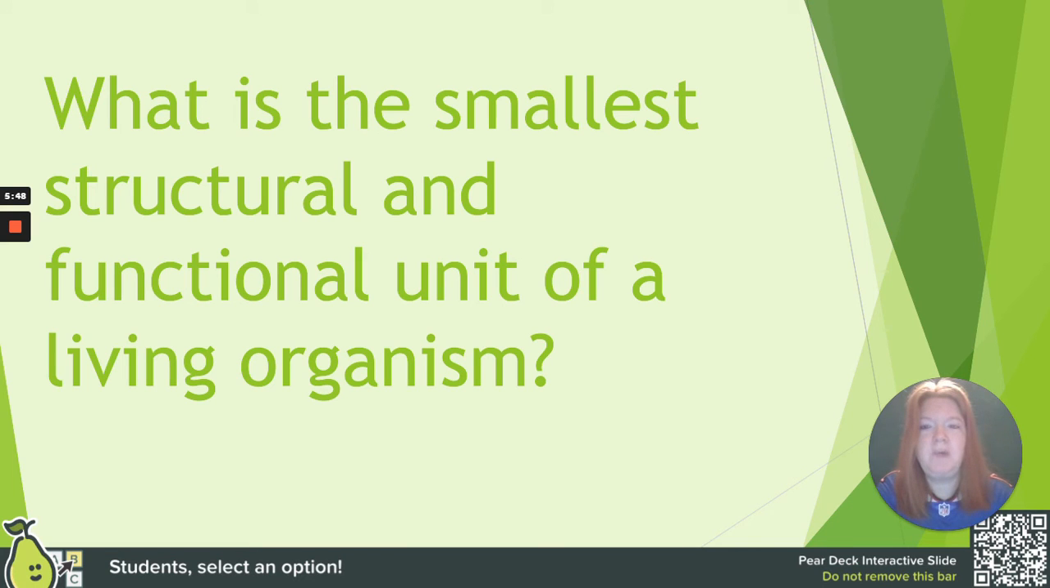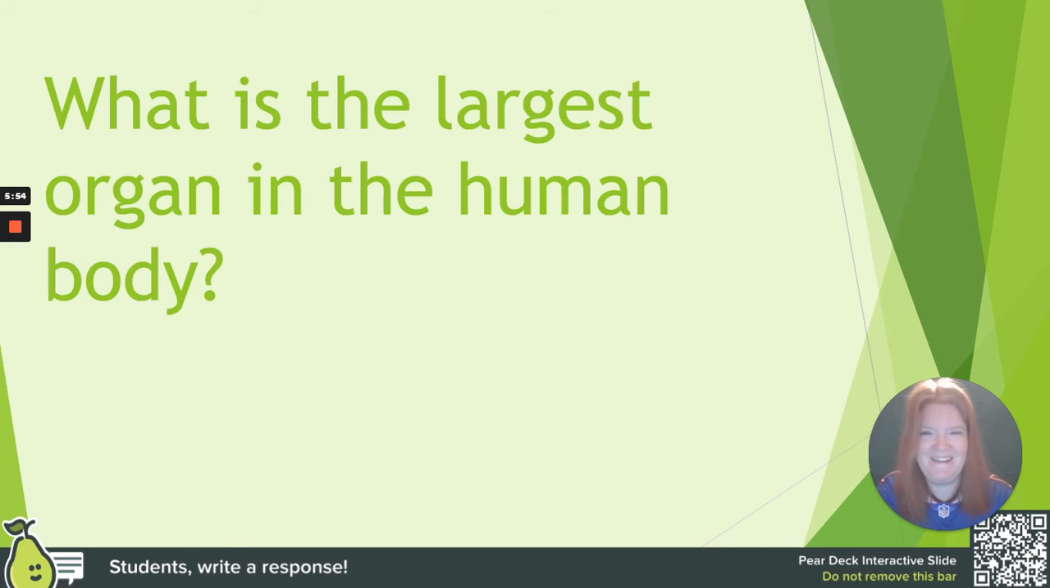So what is the smallest structural and functional unit of a living organism? That would be a cell. What is the largest organ in the human body? That would be our skin. Okay, the largest internal organ would be the liver, but if it doesn't say internal, it's always skin.